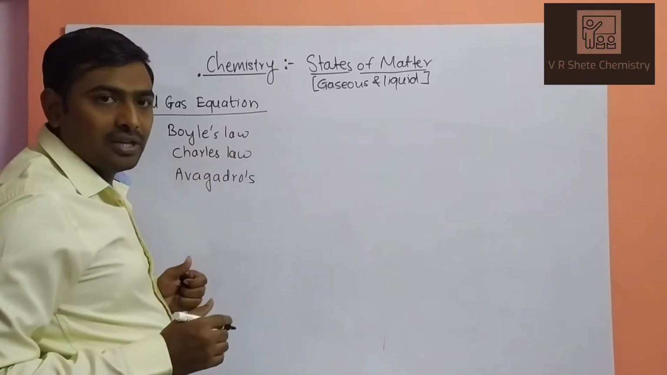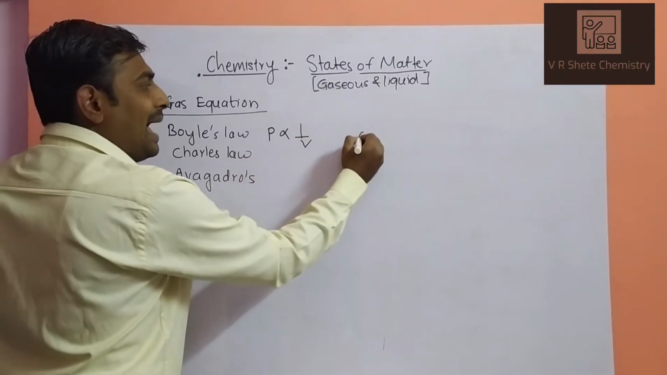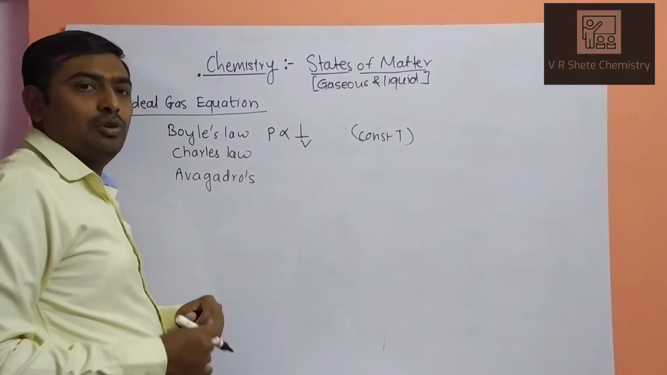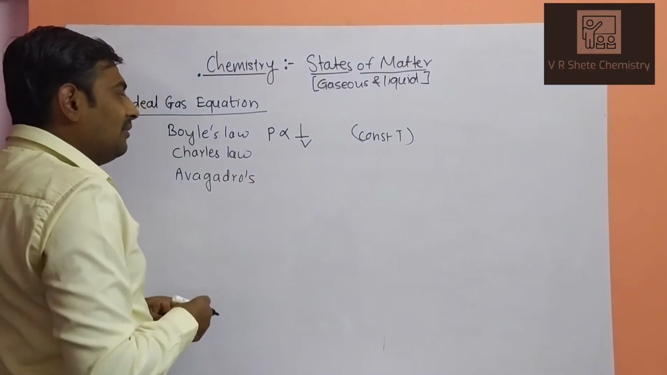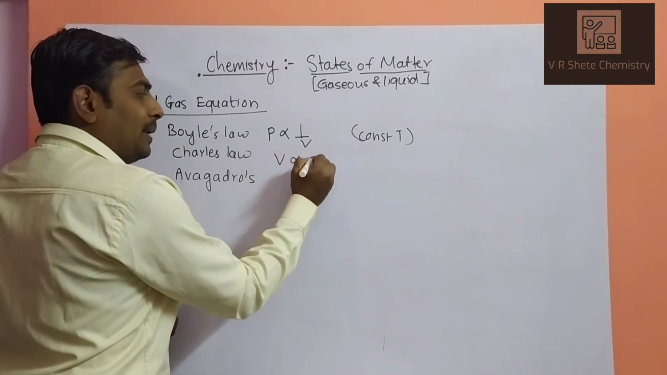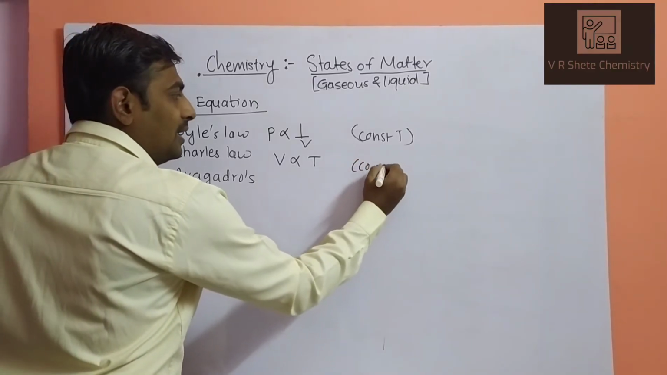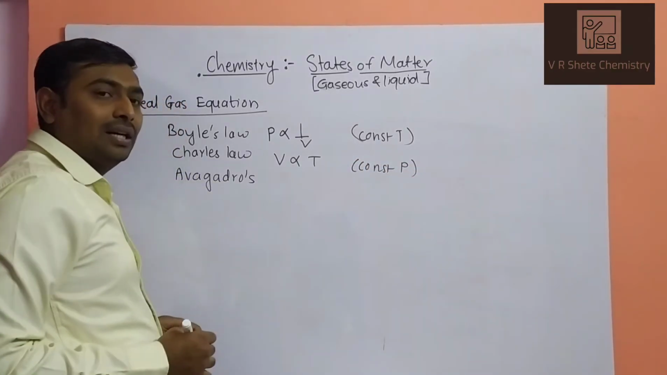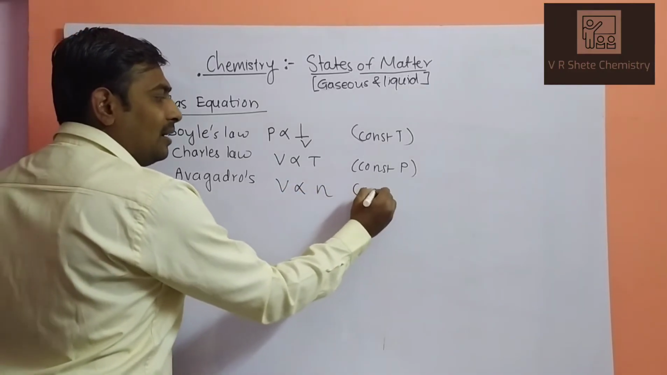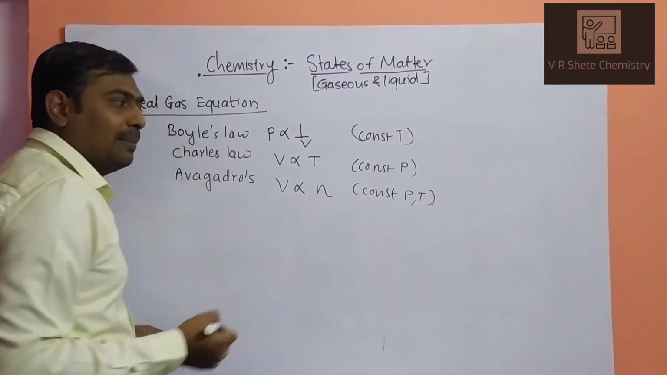So, Boyle's law, we have studied Boyle's law. Pressure is inversely proportional to volume at constant temperature. Secondly, Charles' law: volume is directly proportional to the temperature at constant pressure. And third, Avogadro's law: volume is directly proportional to the number of moles at constant temperature and pressure.